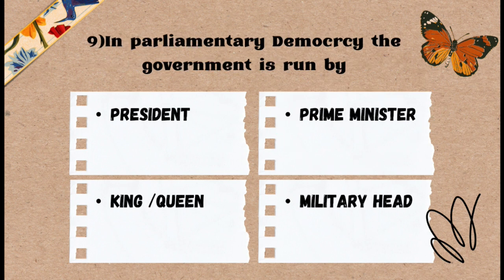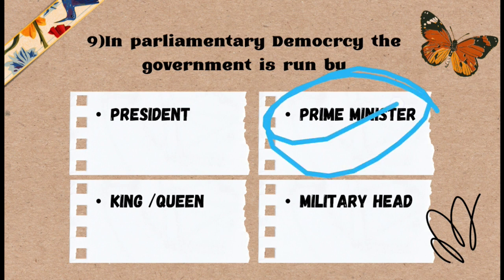Okay, question number 9 asks, in parliamentary democracy, the government is run by whom? Options are: option A President, option B Prime Minister, option C King or Queen, and option D military head. Who runs the government in the parliamentary form of democracy? And the correct answer for question number 9 is option B. B is the correct answer: in parliamentary democracy, the government is run by the Prime Minister.